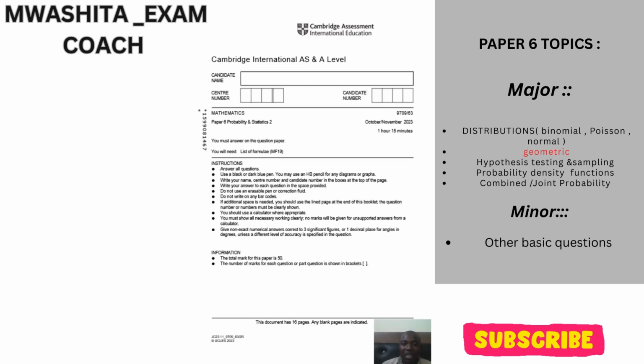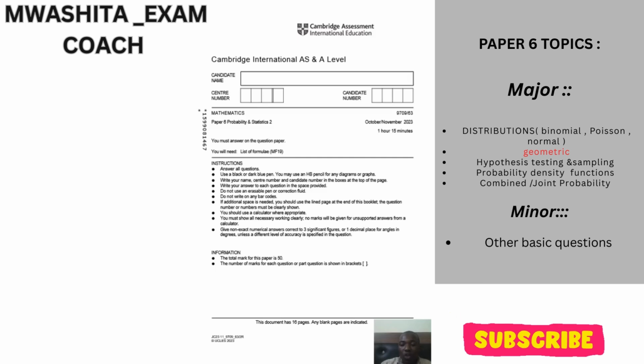So you just need to take note of the following. This past paper, which is Statistics 2, what is normally asked? They normally ask you the following distributions. Which distributions must you know? You should know your normal distribution, which is our favorite friend. This one will also come in your paper 5. We also have the binomial distribution, which may also come in this paper. And the other distribution that we shall encounter is the Poisson distribution that we need to take note of.